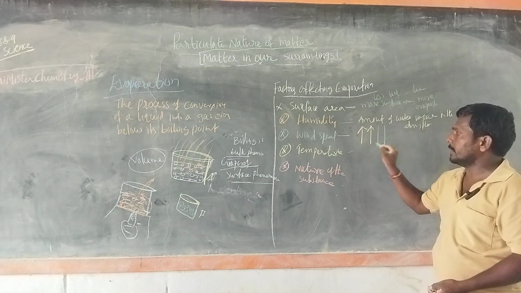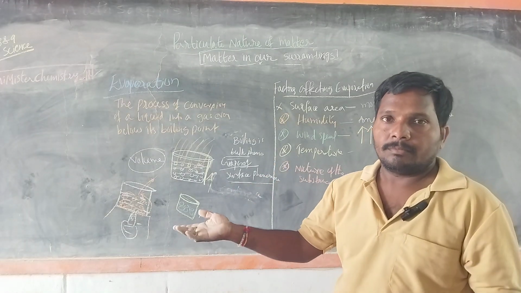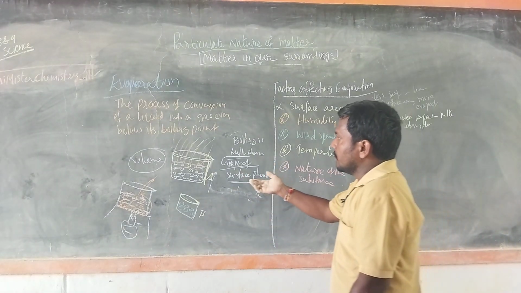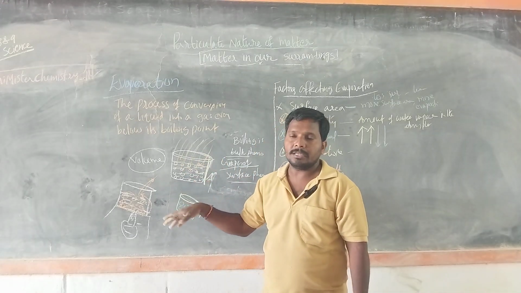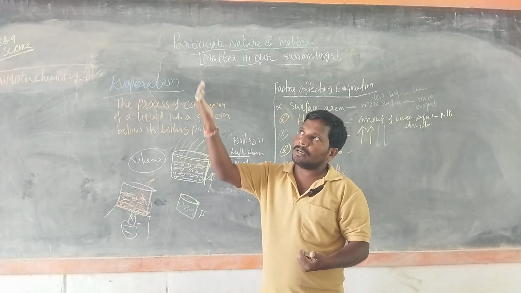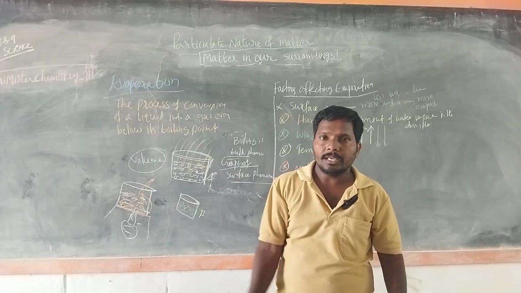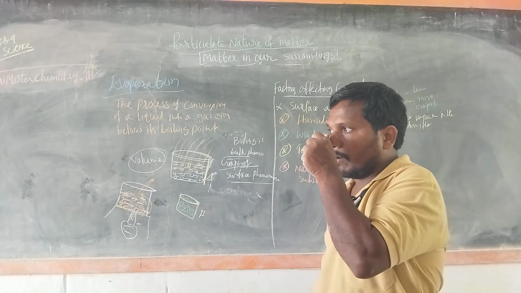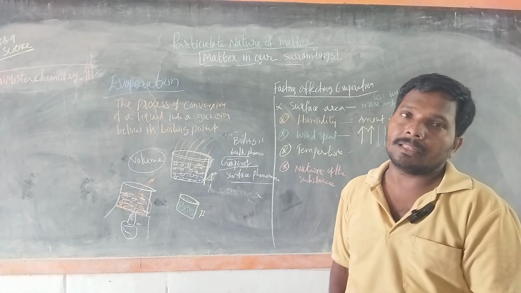Coming to temperature, as usual. With more temperature, they absorb more amount of energy. Already they have some amount of energy. During collision, they get energy due to heat or temperature. They have more energy, then escape very easily. So water evaporates quickly or more in summer than in the other seasons.